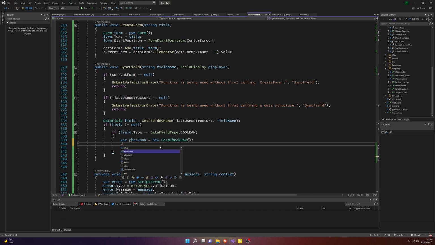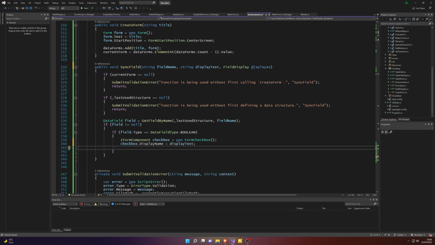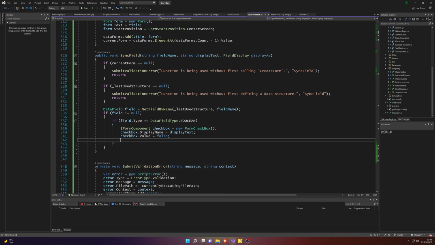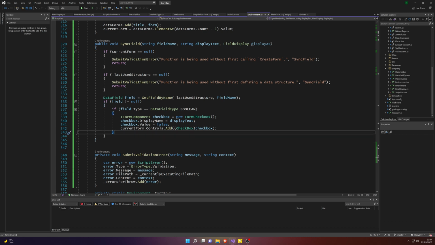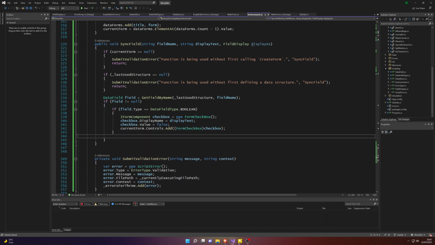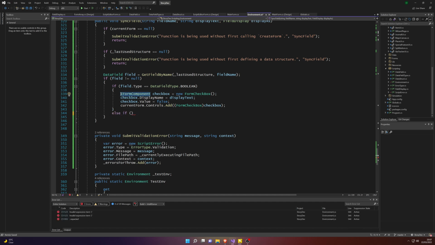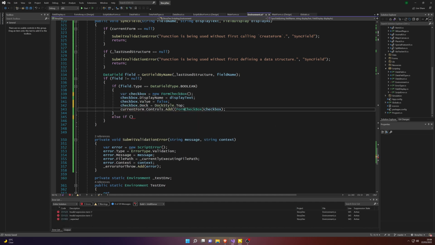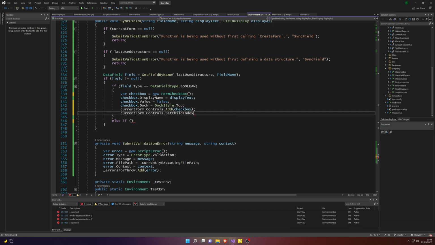Here I'm just wondering how I actually want to create this. So I try using iForm component because of course form checkbox is in fact an iForm component, so we can do that. But I realize actually I need to access the rule component, the actual control within form checkbox eventually, so I just create var for that. Like that. As well as being able to of course dock that to the top. We also do set child index.